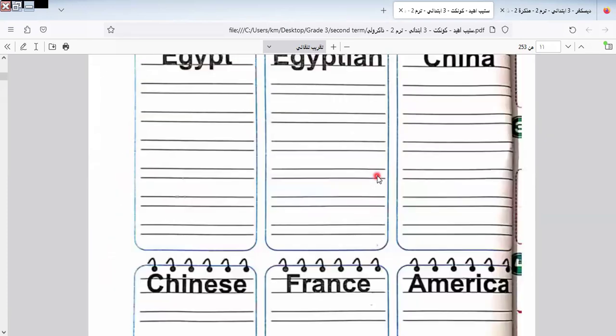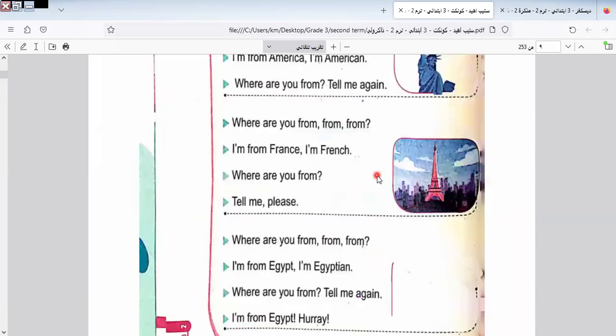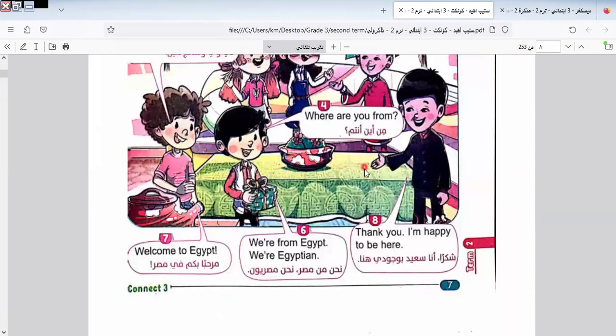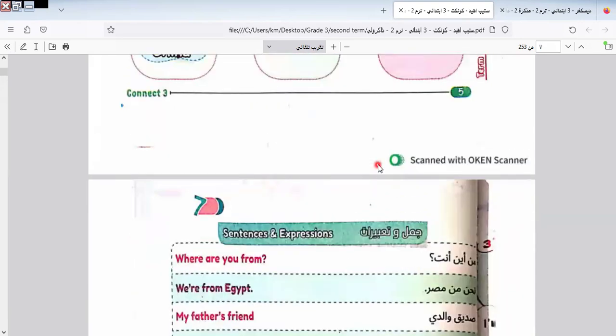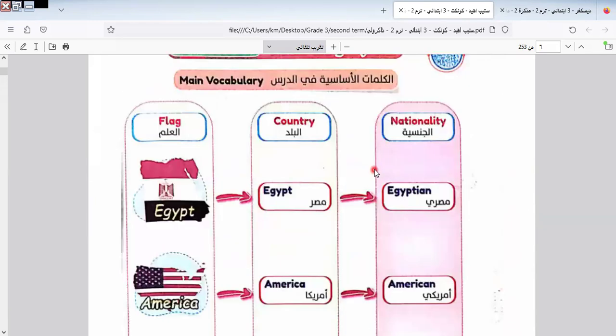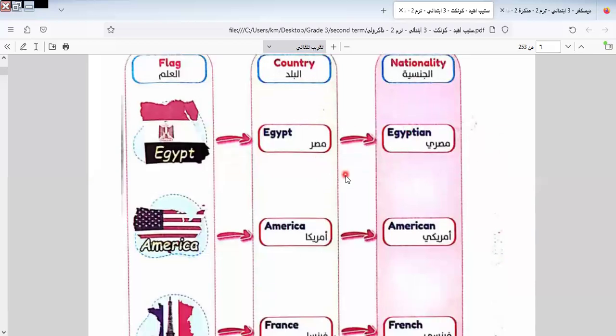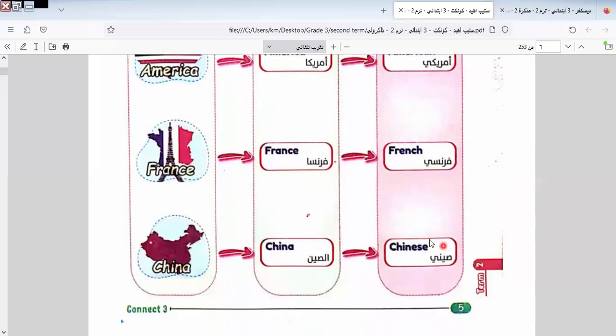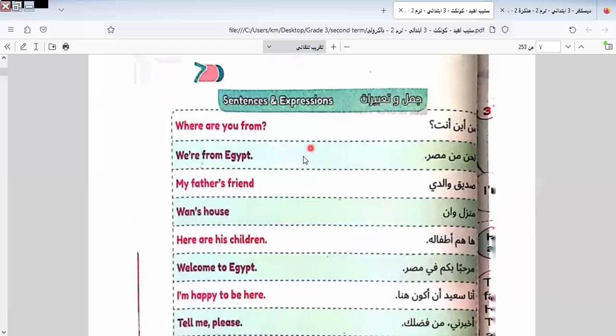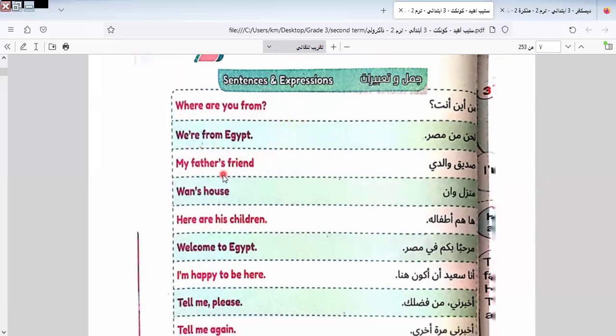I will give you a brief revision about what we took in lesson 1 and 2. In these lessons, we talked about places and nationalities, and we learned the names of countries and nationalities, like Egypt, Egyptian, America, American, and so on. And we learned some expressions like where are you from, to ask about the place.